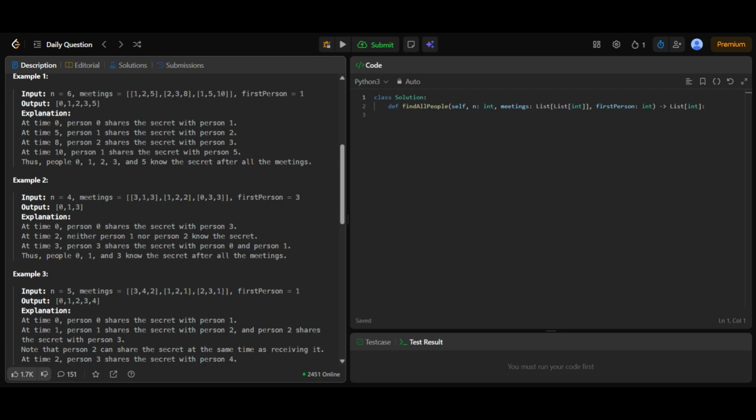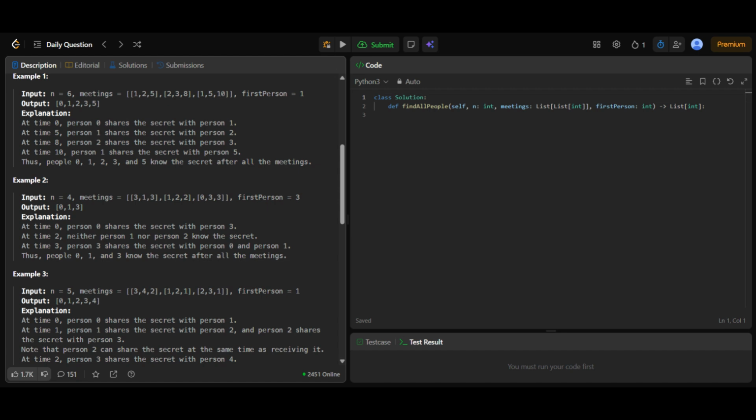First person equals 1. At time 0, person 0 already has the secret and immediately shares it with person 1. So initially, people 0 and 1 know the secret. At time 5, there is a meeting between person 1 and person 2. Since person 1 knows the secret at that time, person 2 learns the secret. Now people 0, 1, and 2 know the secret.